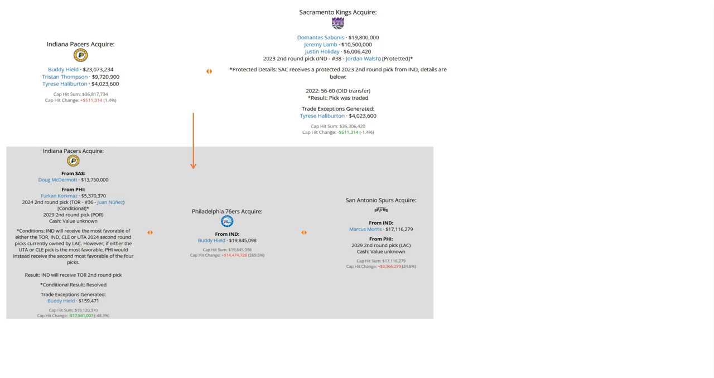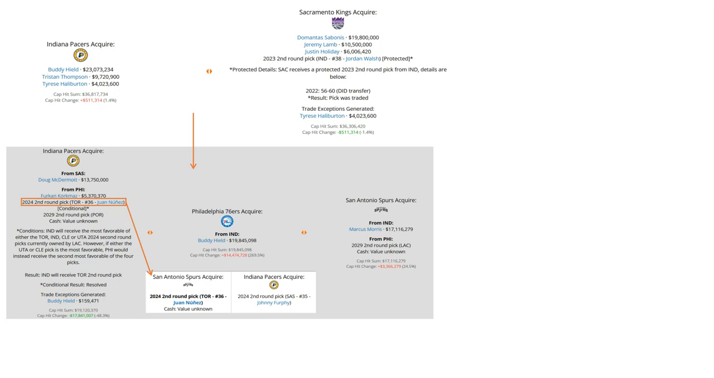Of course, Buddy Hield will later get involved in a separate trade, and the second-round pick that the Pacers got back in 2024 from the Sixers would later be flipped in another deal, going to the Spurs, which the Spurs used to select Juan Nunez. It also went with some cash, and the Pacers would get back the pick that would be used to select Johnny Furphy in the 2024 second round.